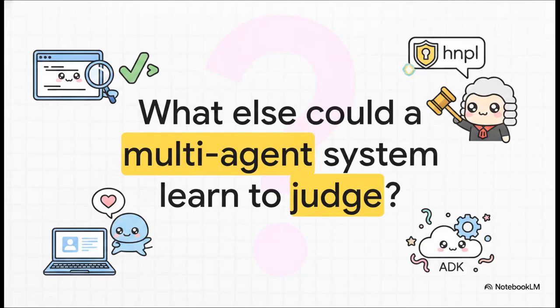I want to leave you with a thought to spark your curiosity. If we can use this LLM as a judge pattern to strictly verify a URL, what else could your multi-agent system learn to judge, right? Like, could an agent verify code syntax before executing it, or maybe verify a brand's voice before publishing a blog post? By mastering this pattern in Google's ADK, the possibilities for building self-correcting AI are truly wide open.